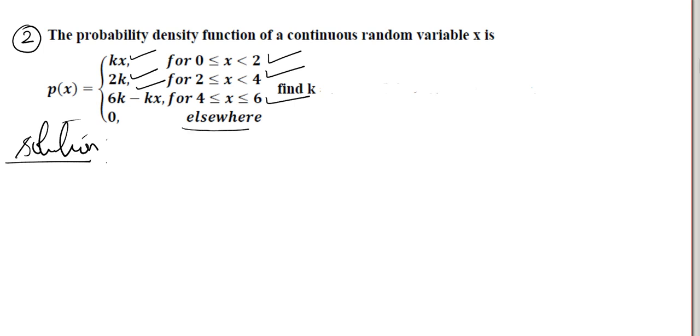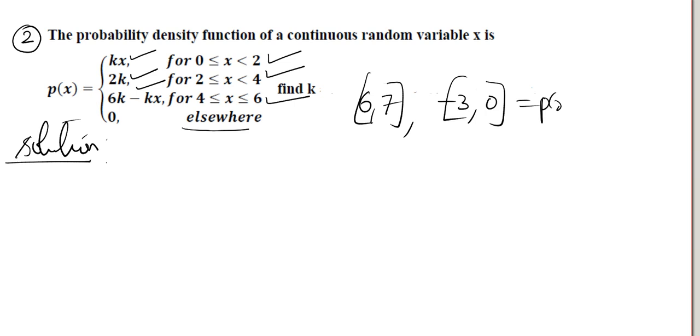Any other interval, for example, if you take 6 to 7, or if you take minus 3 to 0, all values of p of x will be 0 here. That's the meaning of elsewhere. Only for these intervals is the function defined.